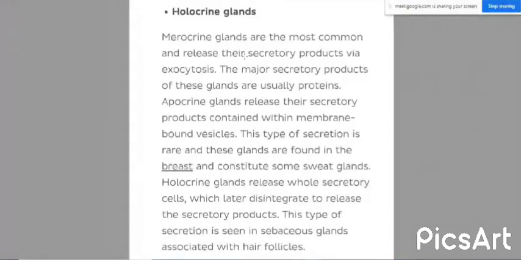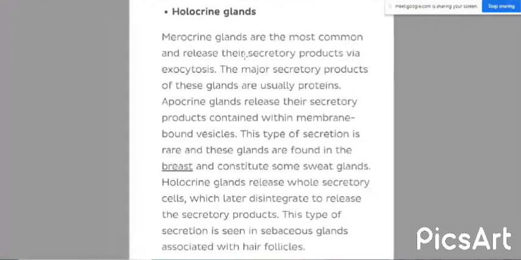That type of secretion can be seen in the sebaceous gland associated with the hair follicle. In sebaceous glands, we can see that type of secretion, that is holocrine secretion. The complete cell gets damaged to produce the secretion. So these are the different varieties of glands that can be seen in your body.